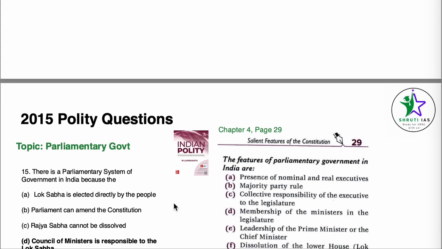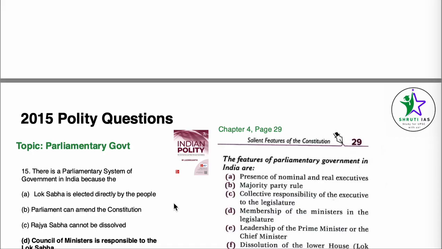Coming to question number 15, parliamentary government. Chapter number 4 has the answer for this one. Chapter 4 is salient features of the constitution. Page number 29, parliamentary government. There is a parliamentary system of government in India because features of the parliamentary government are directly given here. We check point number, just give me a second. C, collective responsibility of the executive to the legislature. D here, Council of Ministers is responsible to the Lok Sabha. Right?